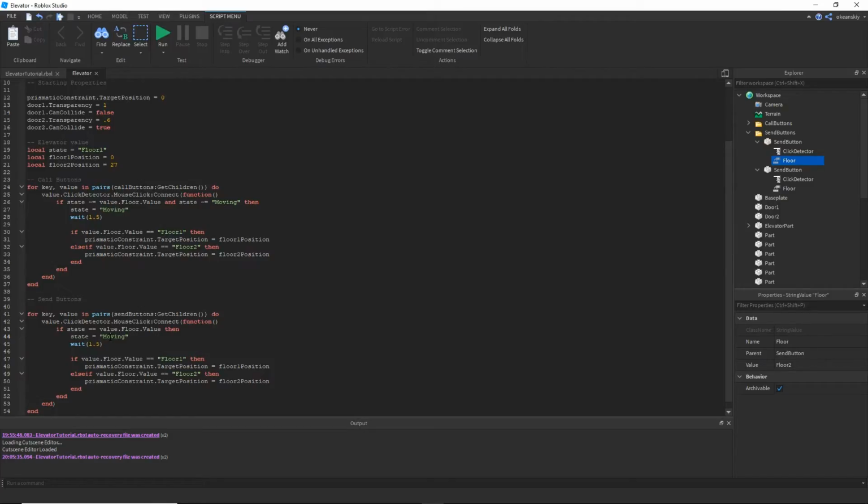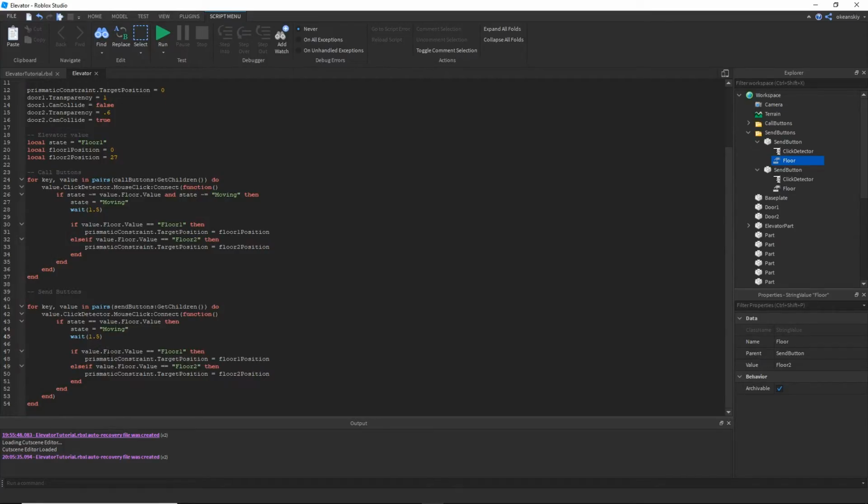State, again, change to moving, wait 1.5. If the value equals floor 1, then instead of moving it to floor 1, it's just going to be kind of the inverse. It's going to be floor 2. If it's floor 2, it's going to be moving to floor 1. Alright.